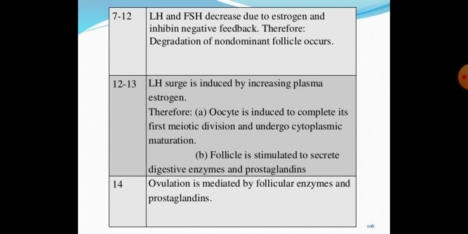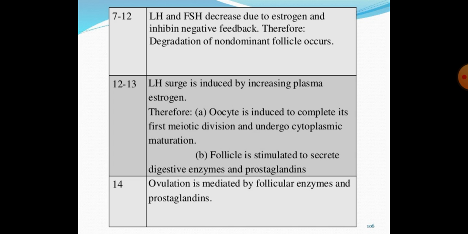At 12 to 13 days, an LH surge is induced by increasing plasma estrogen. Therefore, the oocyte is induced to complete its first meiotic division and undergo cytoplasmic maturation, and the follicle is stimulated to secrete digestive enzymes and prostaglandins.